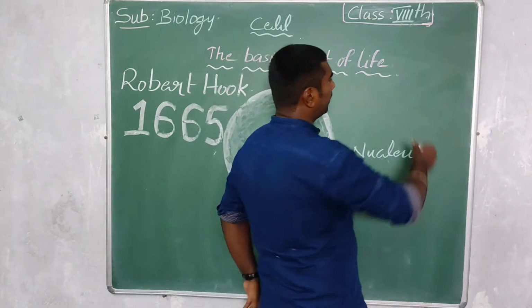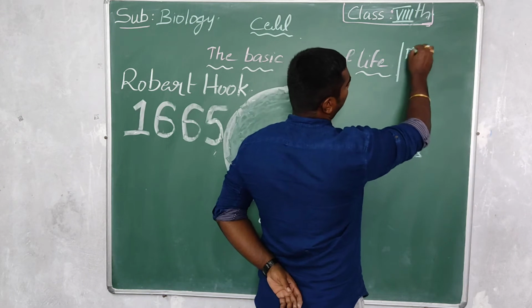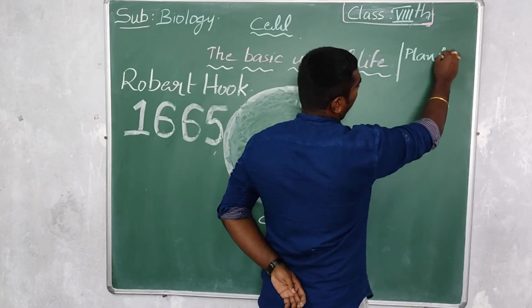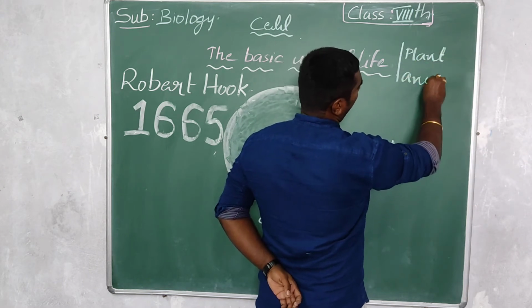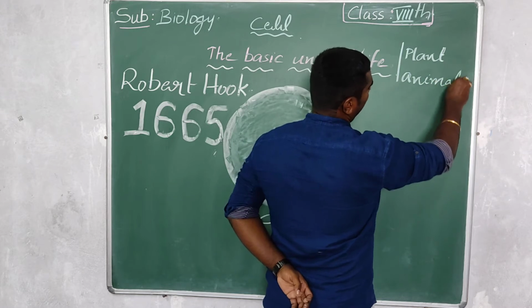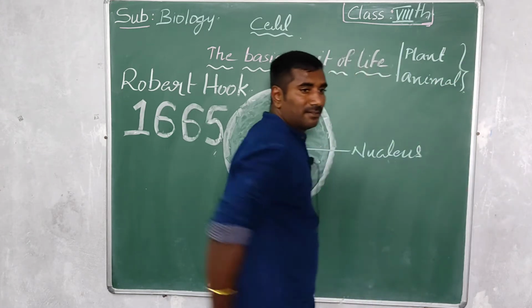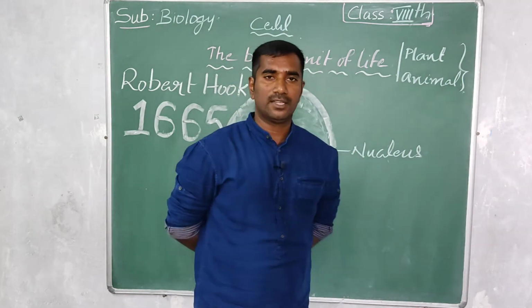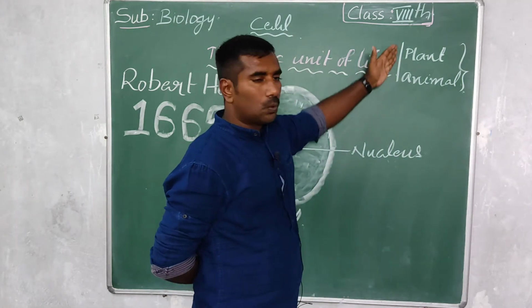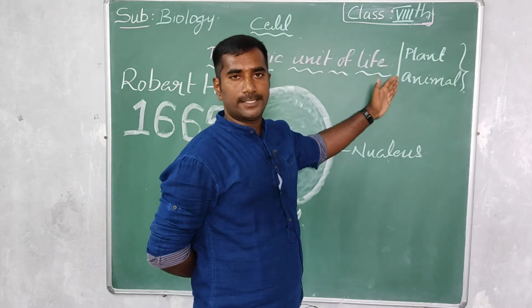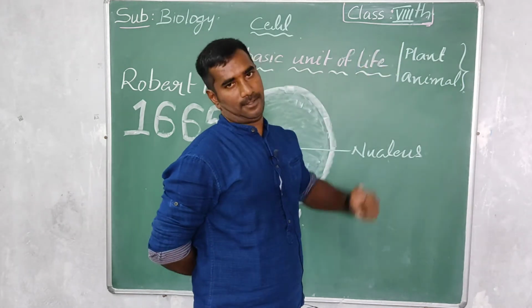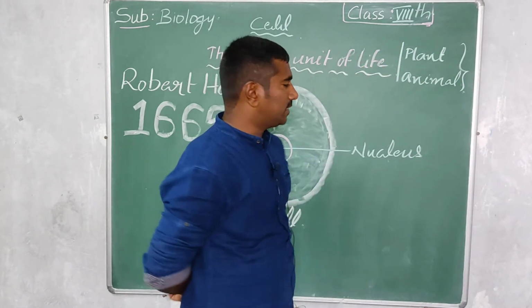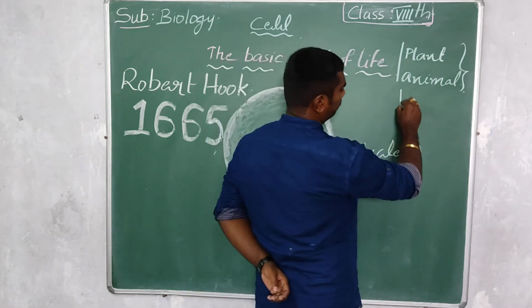Only in a living body. Okay, a plant is a living body and an animal is also a living body. We also come under animals only. On earth these two only are the living bodies. These two contain cells. Okay, I will give you the basic structure of the cell.